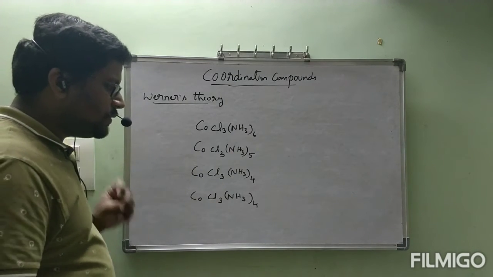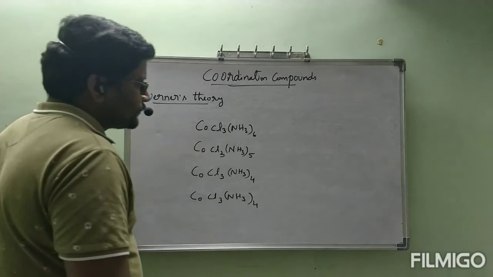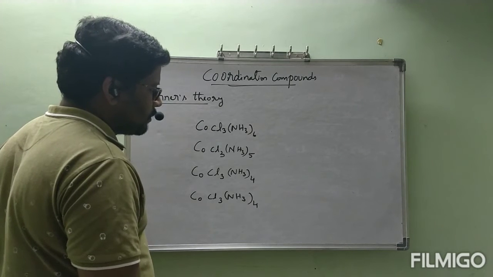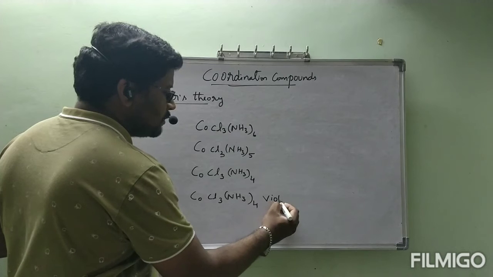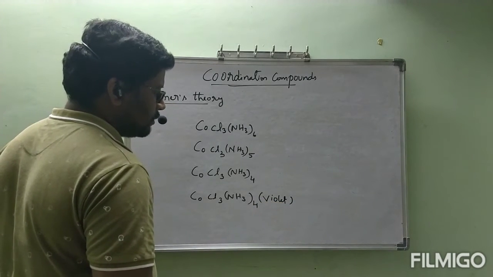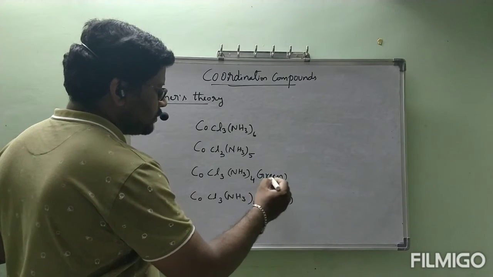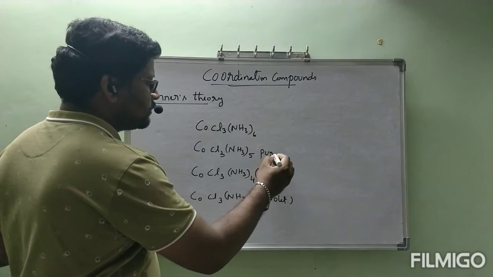Now what is the thing he is going to conclude? This final compound is in violet color. This is in green color. This is in purple color.